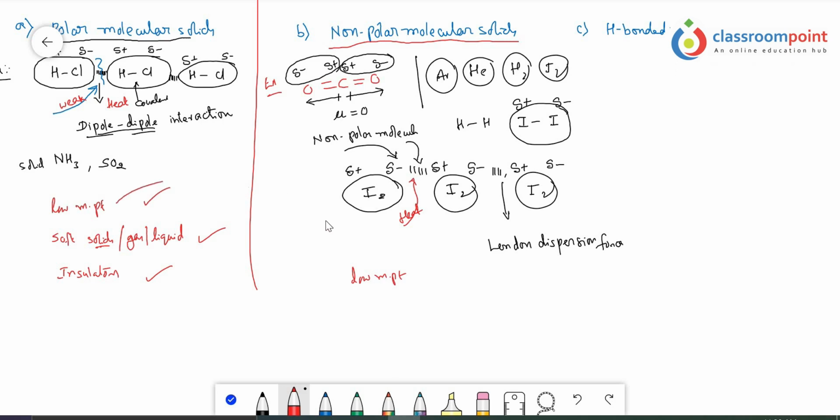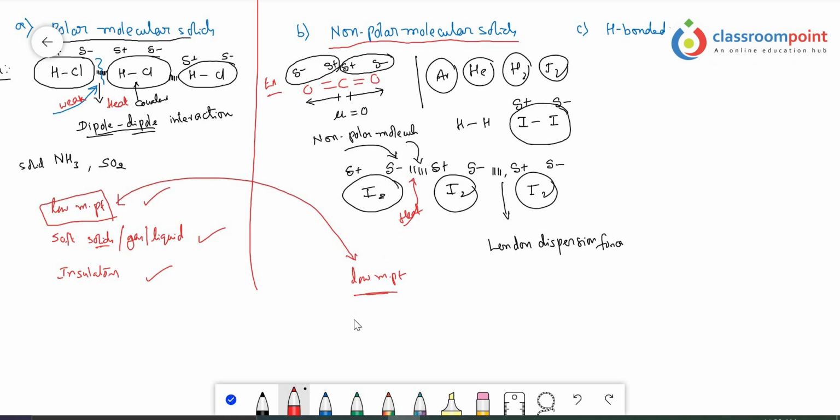But when you compare the melting point values of polar molecular solids and non-polar molecular solids, the melting point value of the polar molecular solids is somewhat higher than the non-polar molecular solids. The reason here is strong attraction forces. And other properties are almost the same.